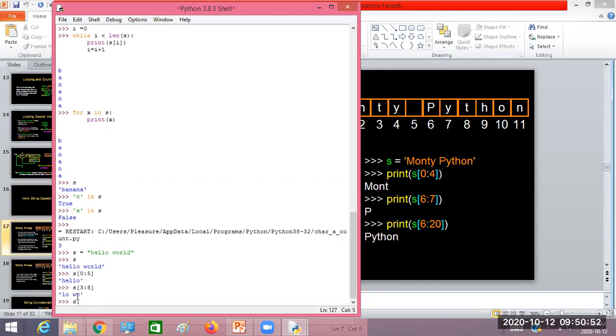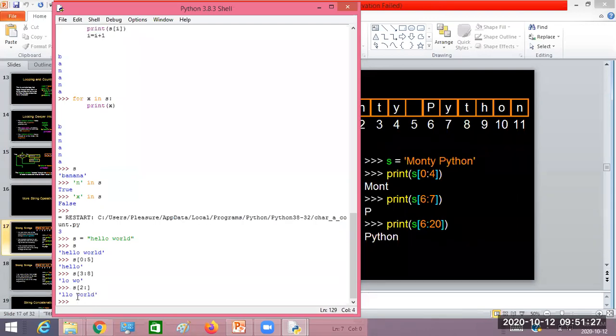Likewise, you can write just the starting position and omit the second index value. What is it going to do if I leave the second one out? These points I already discussed with the list and tuple. Till the end it will print. When the second integer value is missed, it is going to take up to the length of the string.